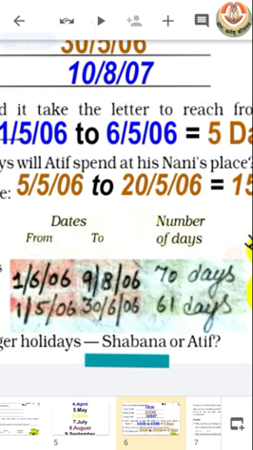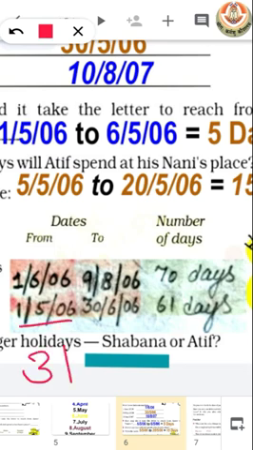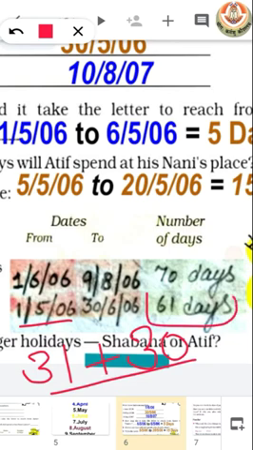Now what about Atif? We know that there are 31 days in May and 30 days of June. So when we add them, we get to know that Atif's school was closed for 61 days.